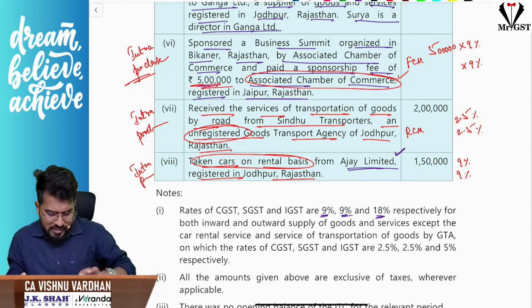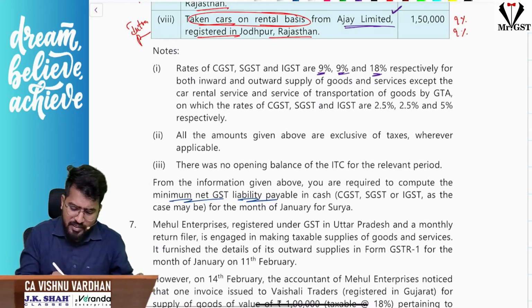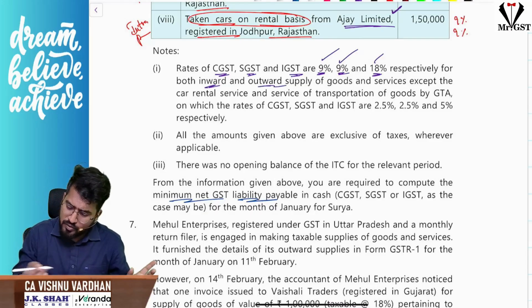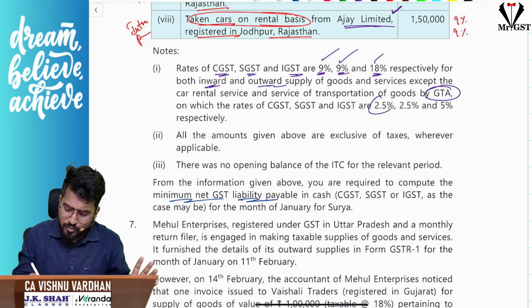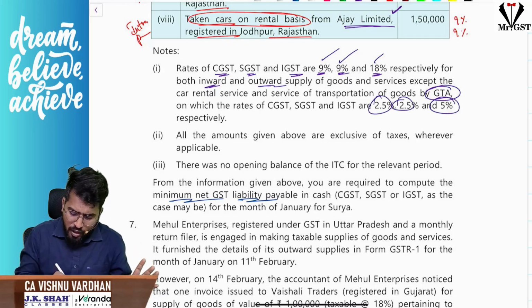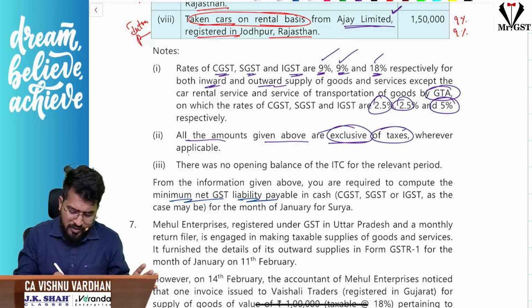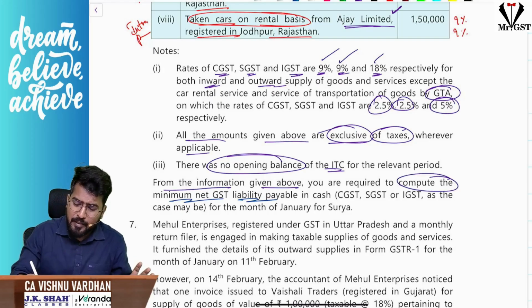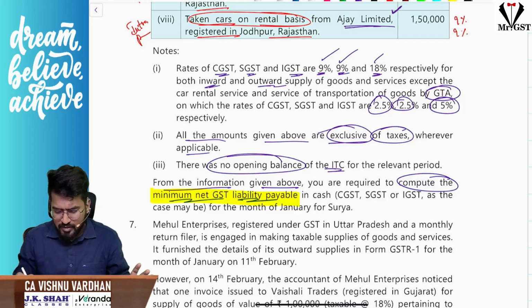Now listen, what is the requirement here? They have given rates: CGST, SGST, IGST, 9%, 9%, 18%, all that we have seen, respectively for both inward and outward supplies, except GTA 2.5%, 2.5%, 5%, that we have already done. All amounts given above are exclusive of taxes, wherever applicable. There is no opening balance of ITC. From the above information, you are required to compute the minimum net GST liability in cash for Surya for the month of Jan.